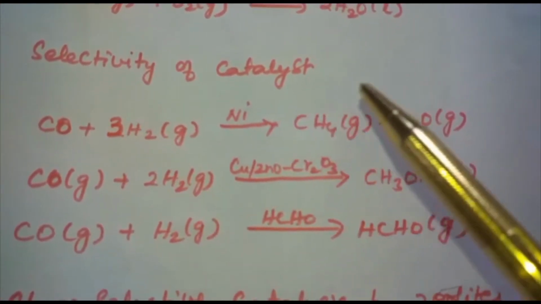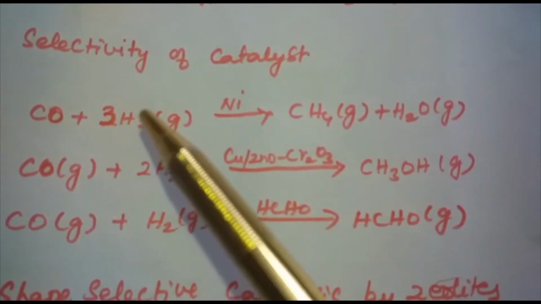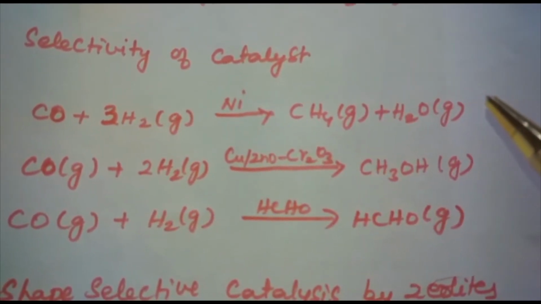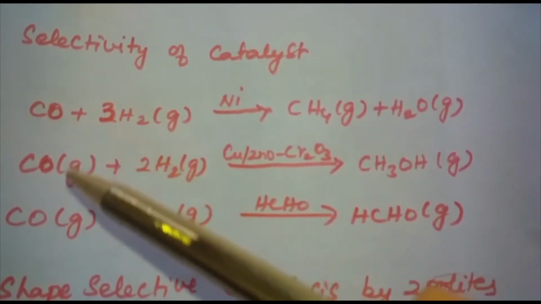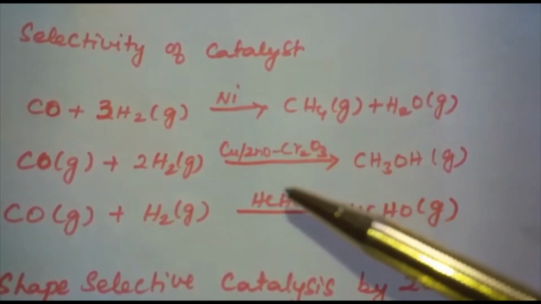Next is selectivity of a catalyst. The selectivity of a catalyst is its ability to direct a particular reaction to yield a particular product. For example, here we can see the reactants are the same, but the products are different. This is because of the presence of the catalyst.